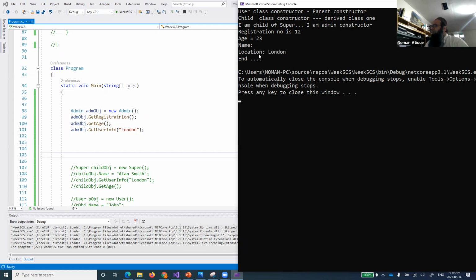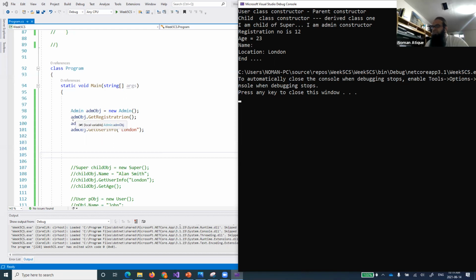Age is coming from its parent class. And we have not set up the name. Of course, location is set up, and we have not set up the name, so name is not showing anything, and this is coming as London. So now basically what is happening is that it is accessing those particular things.